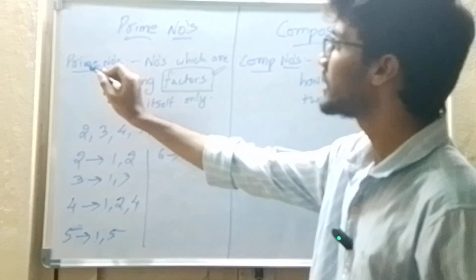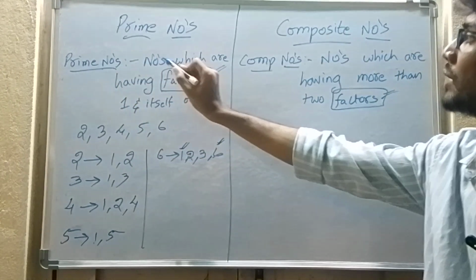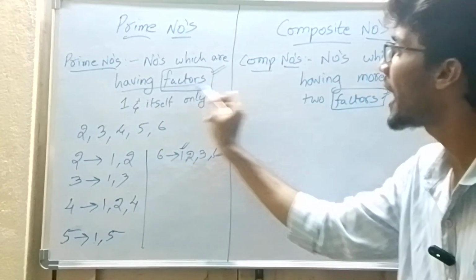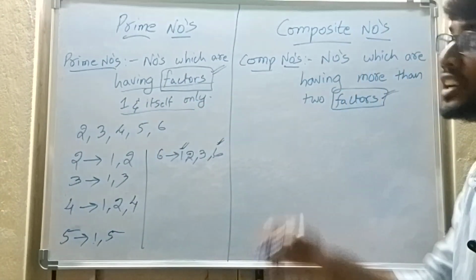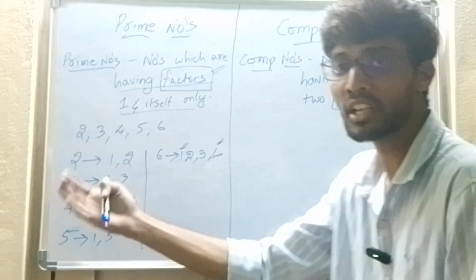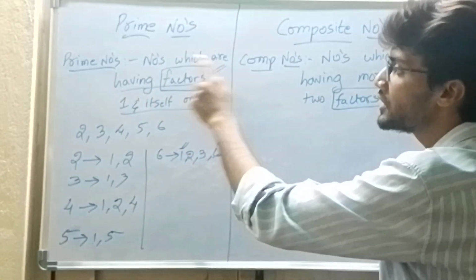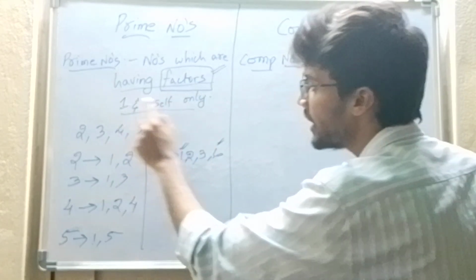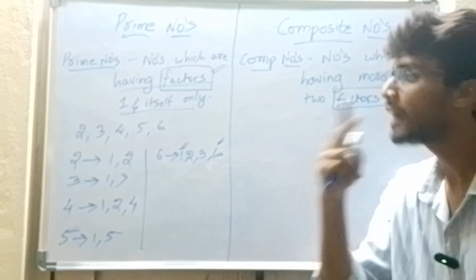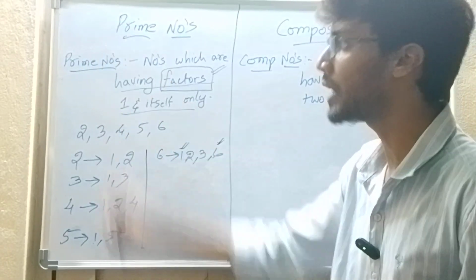So now let us see the definition. Prime numbers: numbers which are having factors 1 and itself. Read the definition again, and you will come to know what prime numbers are. The numbers which are having the factors 1 and the number itself are called prime numbers.